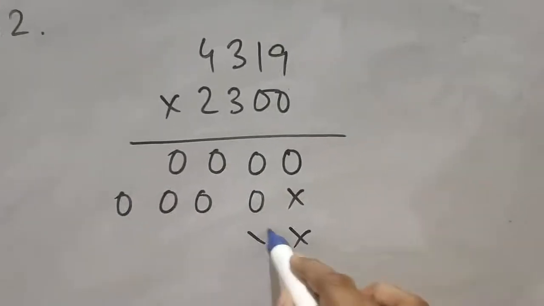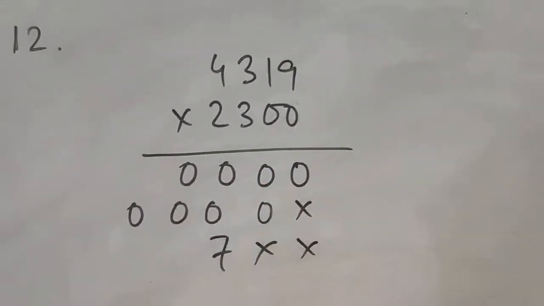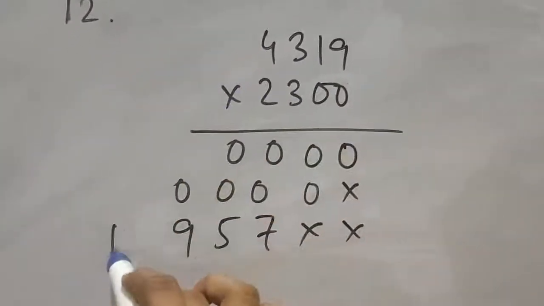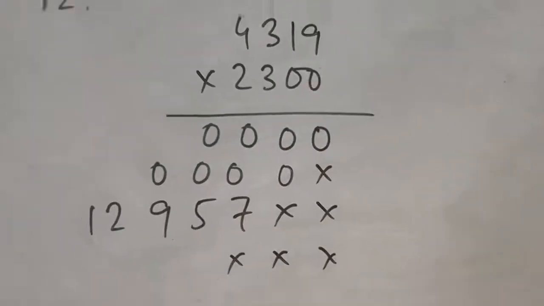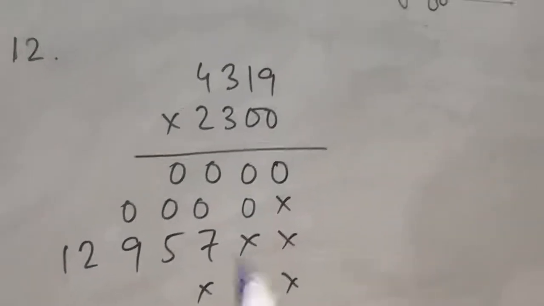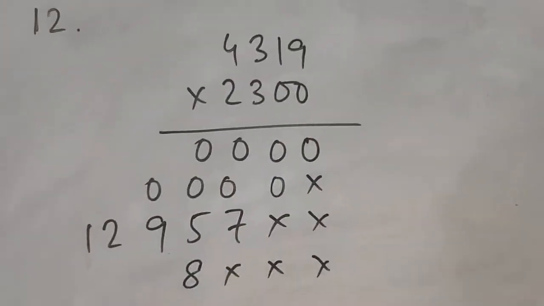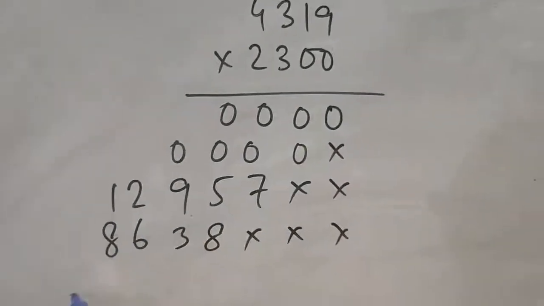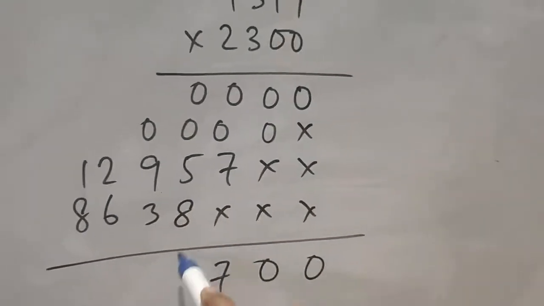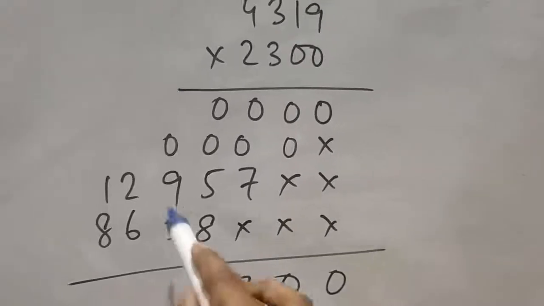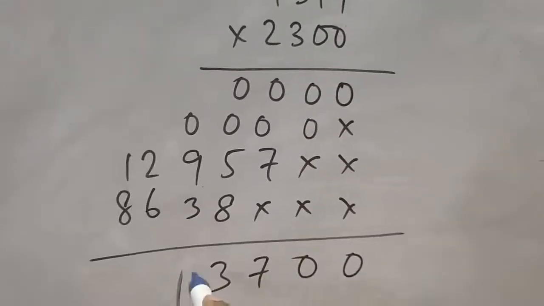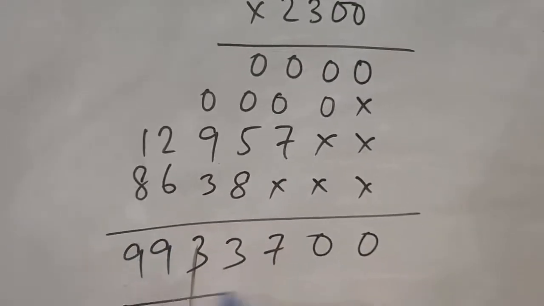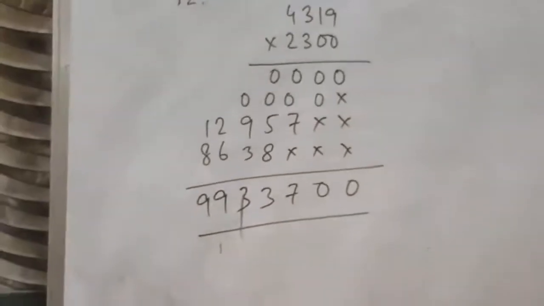0 4s are 0. Then with 3, 3 9s are 27, carry 2, 3 1s are 3 and 2 is 5, 3 3s are 9, 3 4s are 12. Again cross. Next with 2, 2 9s are 18, carry 1, 2 1s are 2 and 1 is 3, 2 3s are 6, 2 4s are 8. Then add. So this is the answer: 99333700.